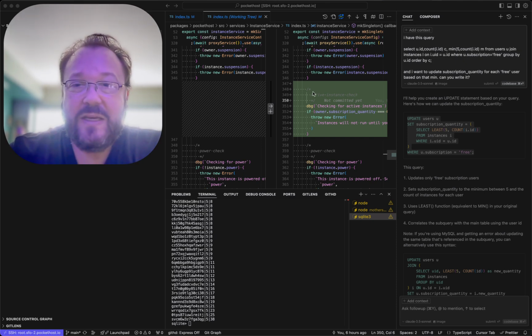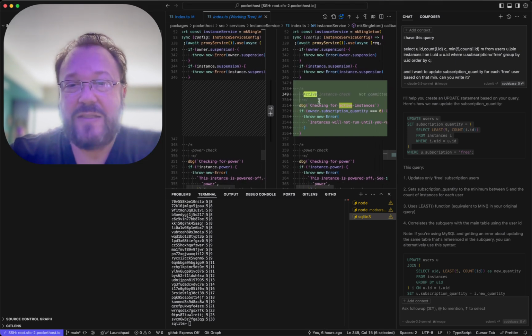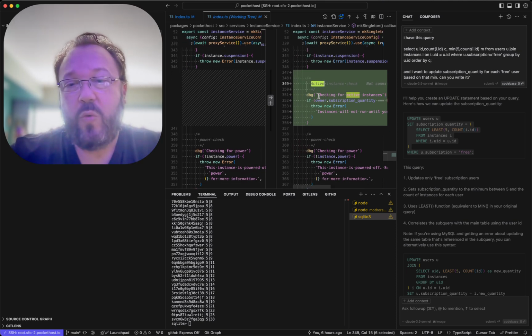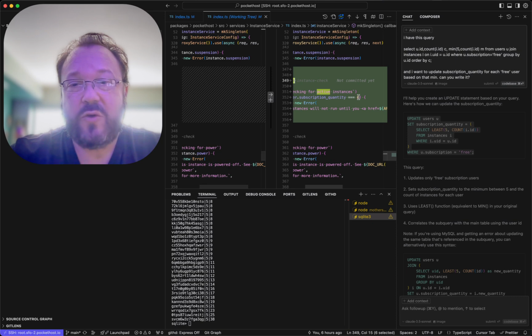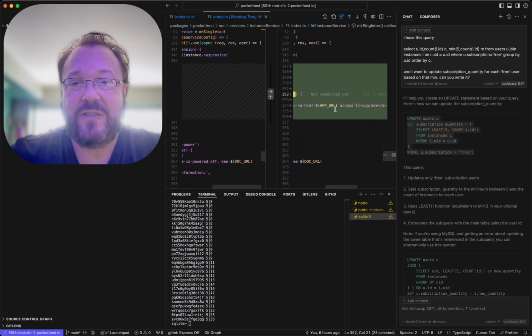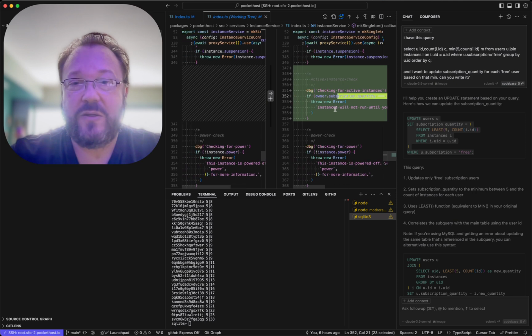First of all, here is the active instance check, and what this is doing is it's making sure this is the hard paywall. It's right here. We check to see if their subscription quantity is 0. We say instances will not run until you upgrade.